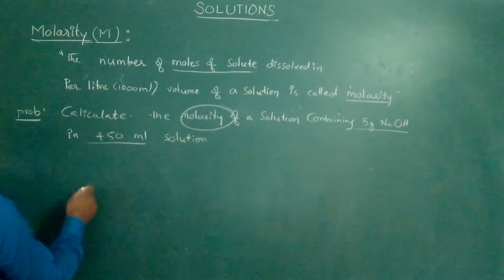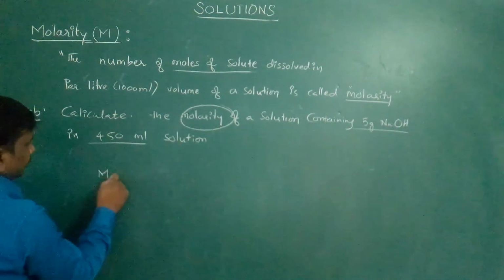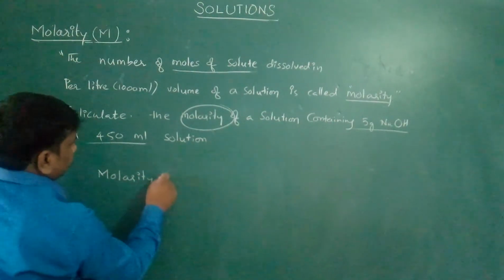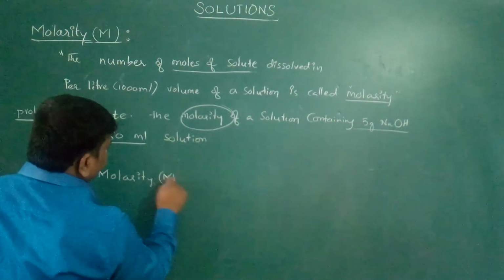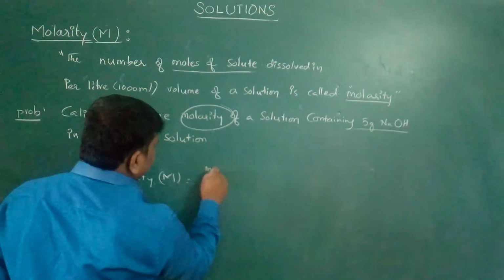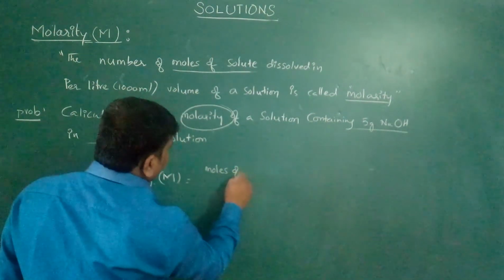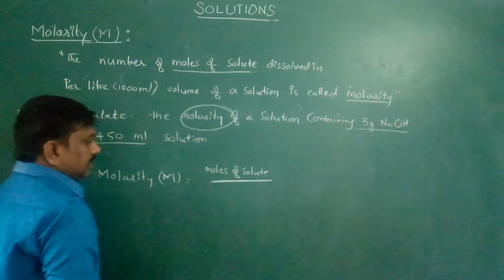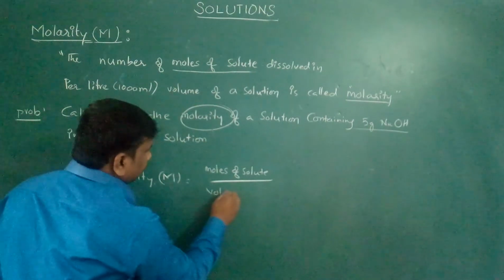Now what is the formula of molarity? Molarity, capital M, is equal to moles of solute by volume of solution.